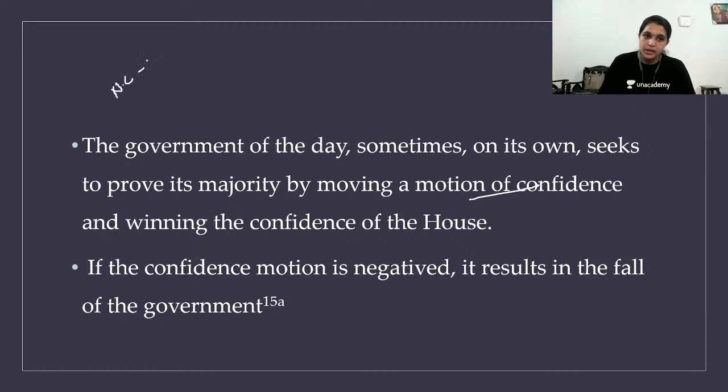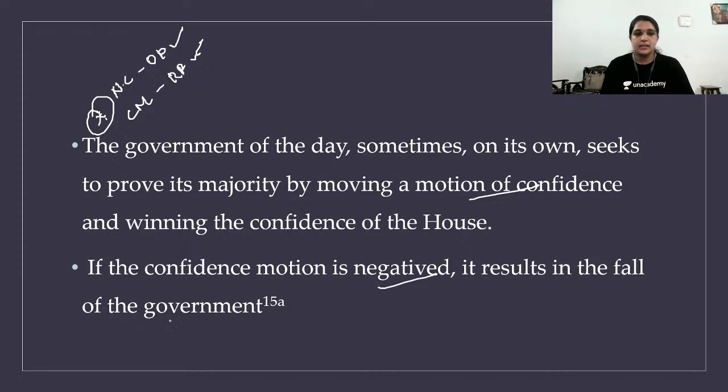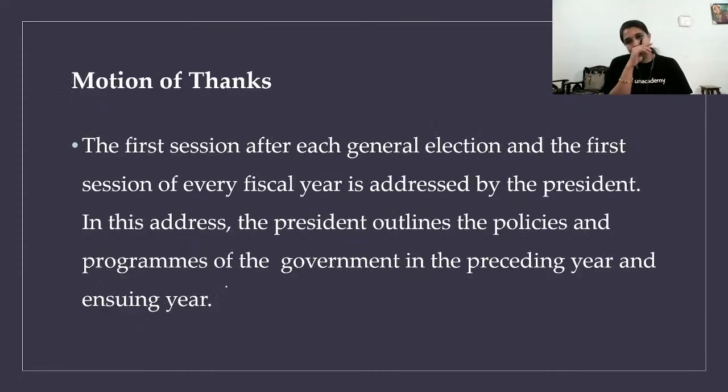No confidence motion, the opposition party passes. Confidence motion, the ruling party passes. Very important. If the confidence motion is negative, it results in the fall of the government. Motion of thanks. Motion of thanks is generally done by the president. The motions we saw until now are moved by the MPs and ministers.